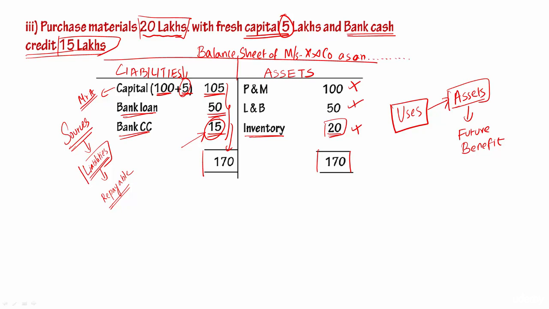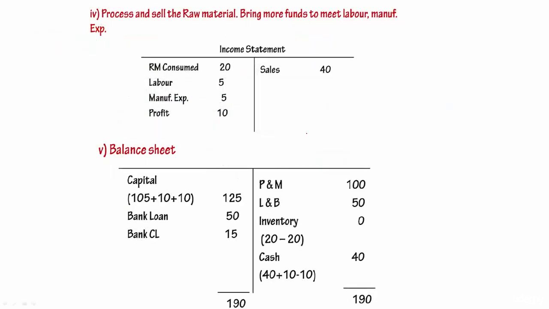Now let us get into the operating activity. Let us consume this inventory. It is in the raw material form. Okay, now this got to be converted into finished goods. It means we have to engage laborers, we have to incur various manufacturing expenses. For that again we need money, but do we have money? No, we do not have enough money. It means if we want to sell this further, we have to incur some more cost. For that we need money. So let me give you some more information. Process and sell the raw material, bring more funds to meet labor and manufacturing expenses.